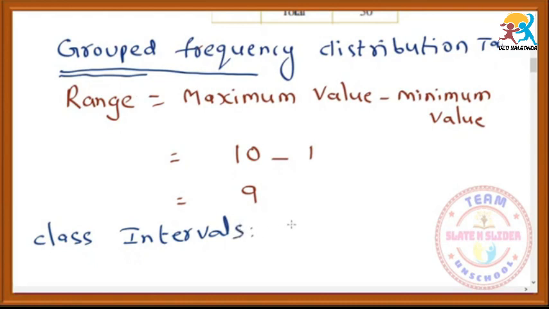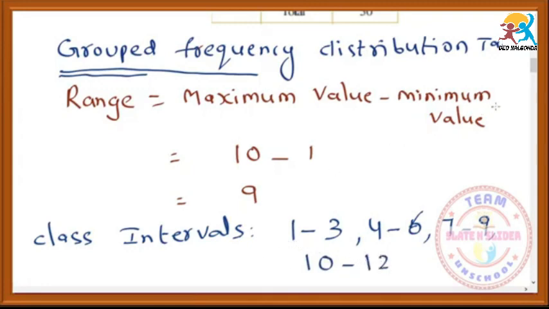Suppose I wanted to take the class interval. That means I wanted to make the students into groups of 3 marks. So the class intervals will be 1 to 3, and the next one is 4 to 6, next 7 to 9, next 10 to 12. The groups will be like this.